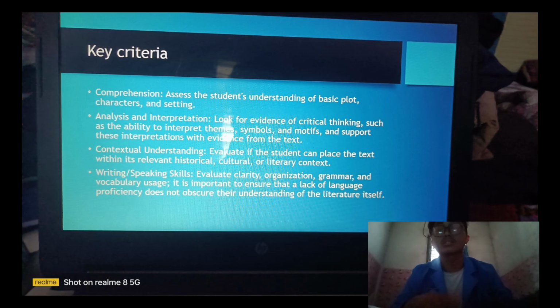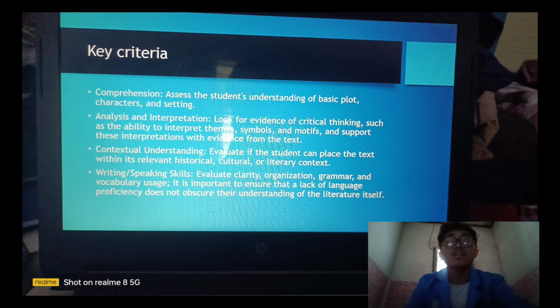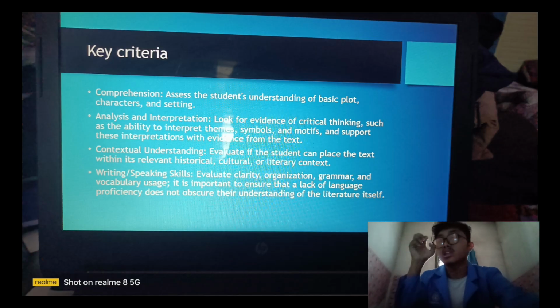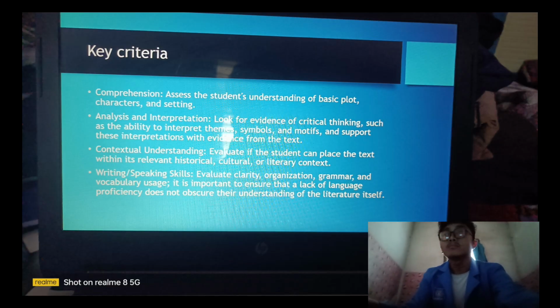Writing and speaking skills are evaluated for clarity, organization, grammar, and vocabulary usage. It is important to ensure that a lack of language proficiency does not obscure their understanding of the literature itself.